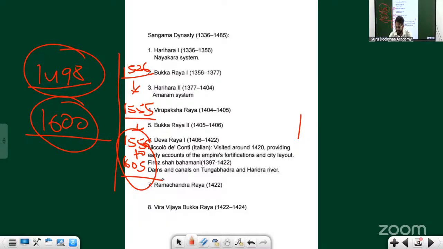Din-i-Ilahi. Do you know how many people joined the religion? Only two people: Akbar and his loyal minister Birbal. Although it's a joke, because it was started by an emperor, at least there will be some people who want to impress the emperor.